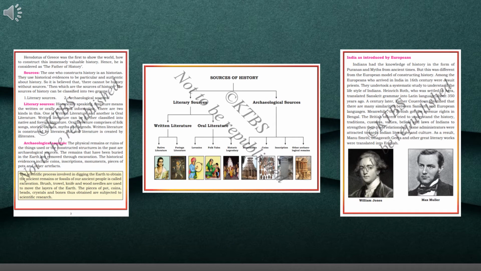What are sources? Do you remember, or have you already forgotten? Do you remember anything of what I have done for you? I'm going to recall once again. Sources: a place, a person, or a thing from which something originates or can be obtained. Without sources, we cannot study history. Next, sources can be classified into two groups: literary sources and archaeological sources.